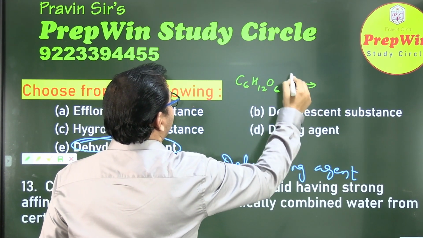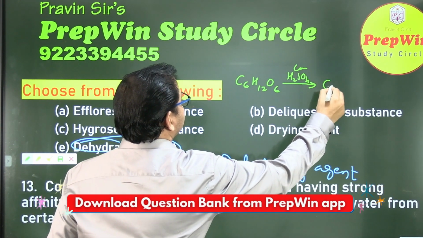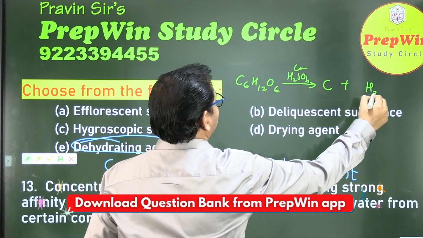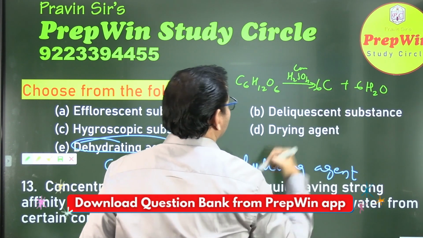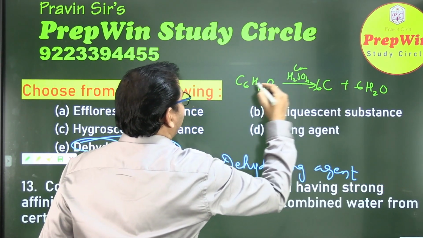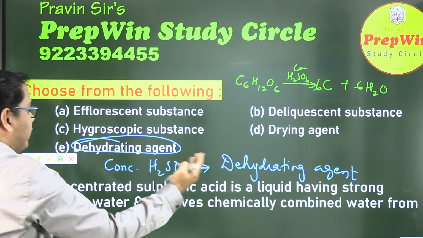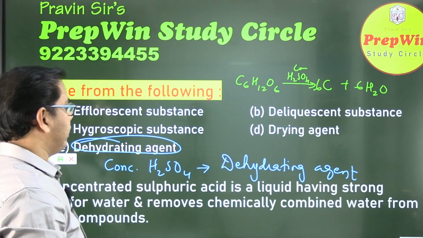C6H12O6. When you add concentrated sulfuric acid, you get carbon plus water, with 6 and 6 to balance this. So it changes the chemical formula. Glucose becomes carbon. When the chemical formula is changed, then it is a dehydrating agent.